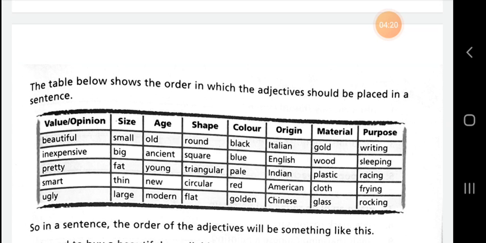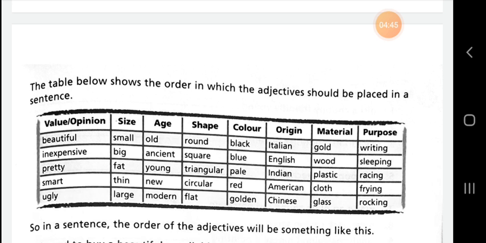So dear students, first we should write value or opinion, after that size, then age, then shape, color, origin, material, purpose. So this is the proper sequence to write adjectives in a sentence.